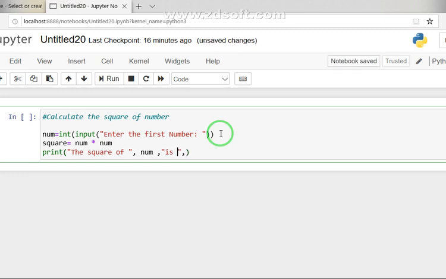That is for the formatting part. So I will use here the second variable, the square variable. Students, you see here three functions I have used: the input function, the integer function, and then the print function.